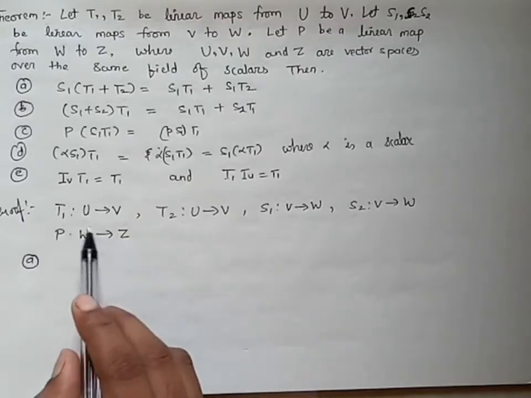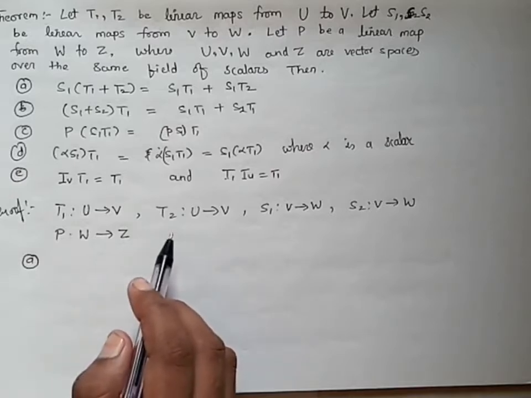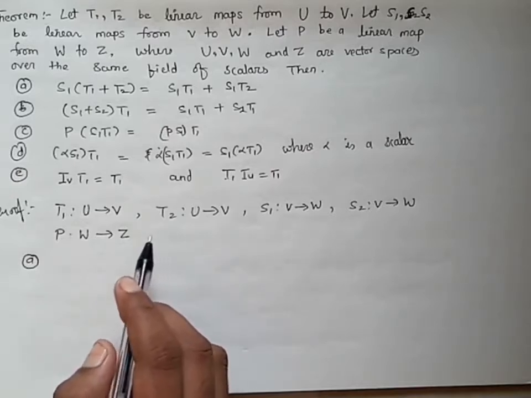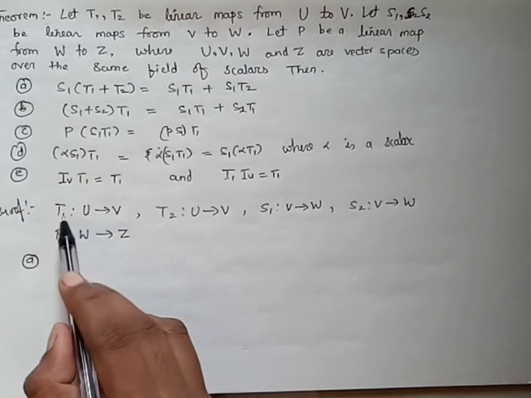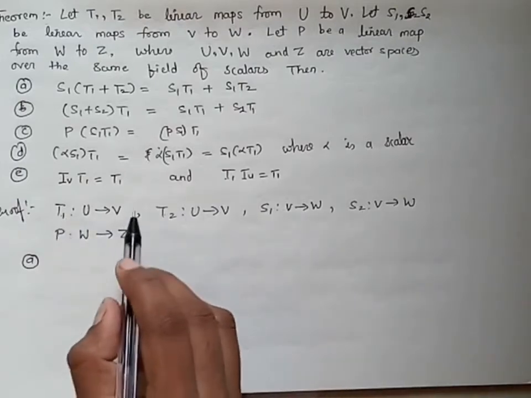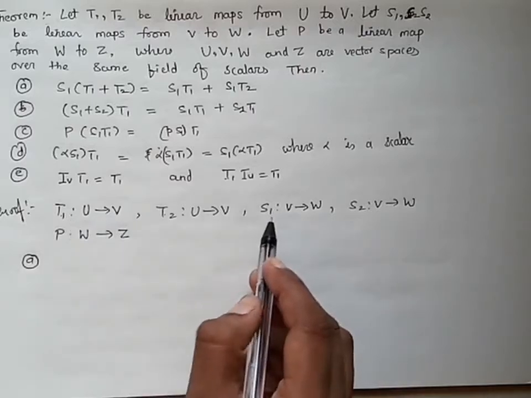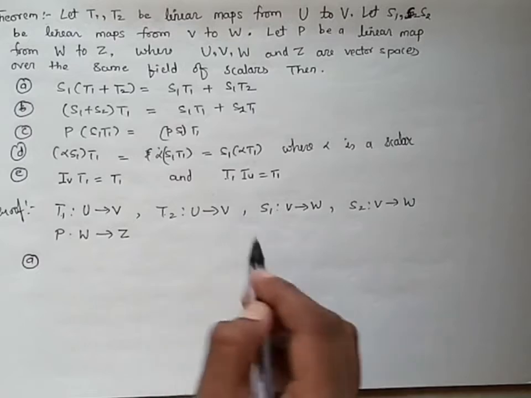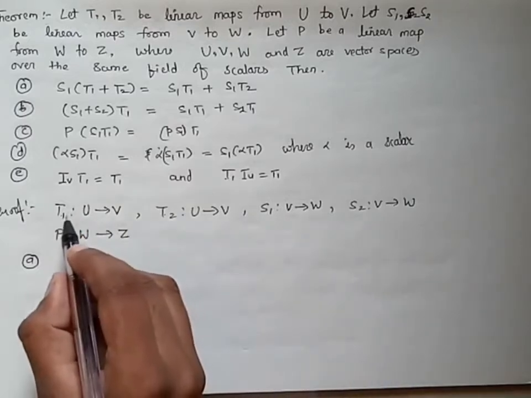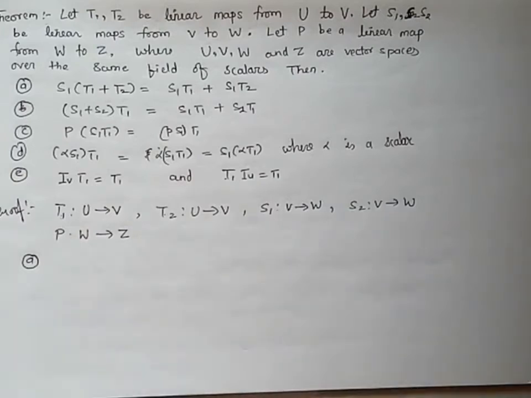From these five mappings, what can we conclude? First of all, we can add two mappings only if they have the same domain and codomain. So from this we can see that I can add T1 and T2, and S1 and S2. But if they ask to add S1 and T1, it is not possible because they have different domain and codomain. So T1 plus T2 is defined, and S1 plus S2 is defined. Only these two sums are defined.